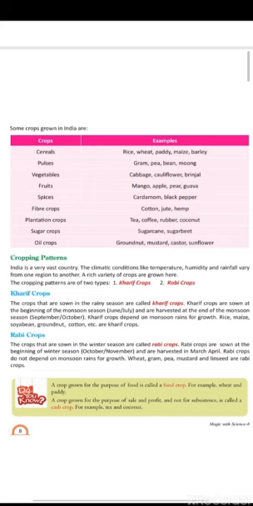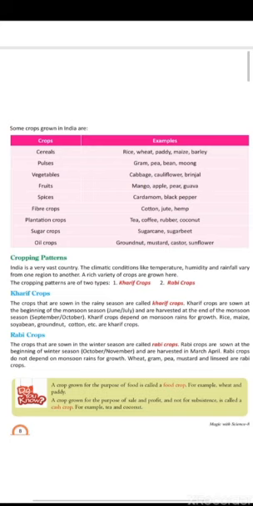Next topic, cropping pattern. India is a very vast country. The climatic conditions like temperature, humidity and rainfall vary from one region to another. A rich variety of crops are grown here. The cropping patterns are of two types. Students, we also know that India is the seventh largest country in area and second largest in population. So the climatic conditions, temperature, humidity, rainfall are all good for crop production. So our farmers depend on all these things for crop production.